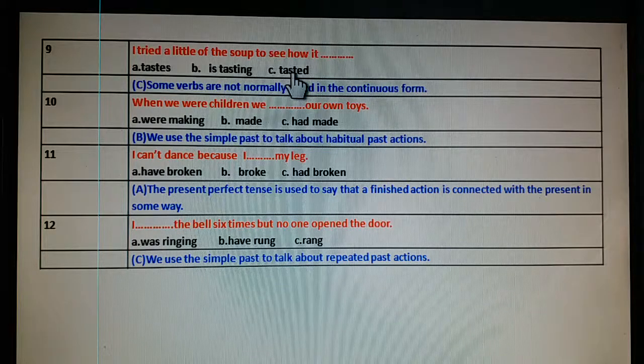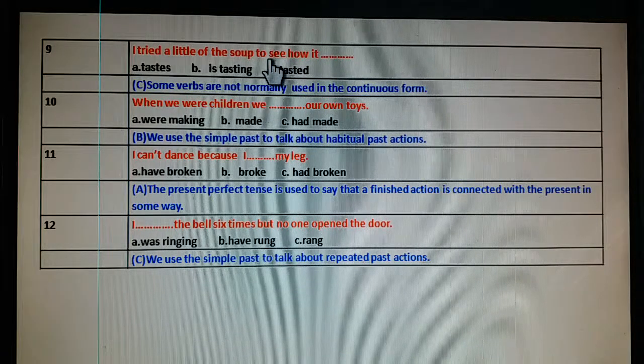Here, tasted is in past tense, so you will use tasted here. Now, taste or is tasting. Because I tried a little of the soup. This is the main clause and it is in past tense. So, in the subordinate clause, also past simple will be used.